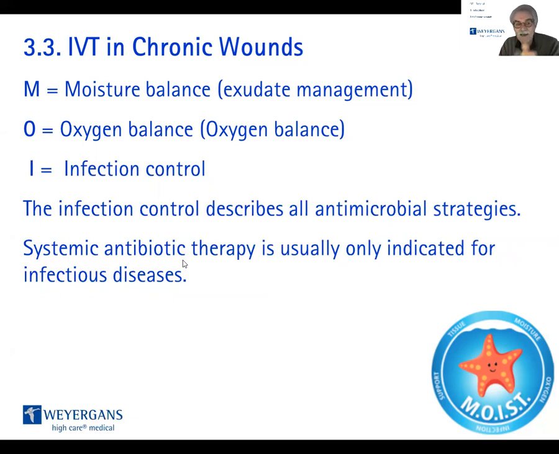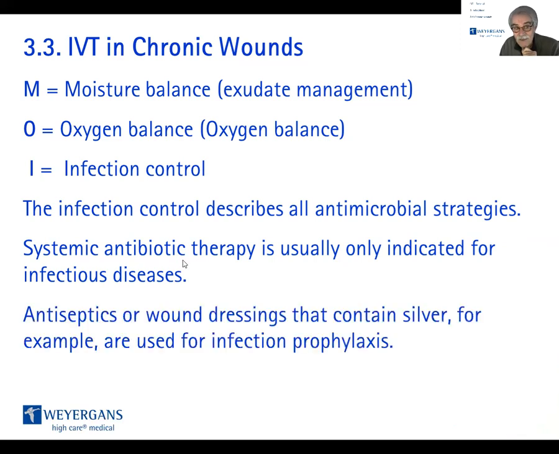Then you need the antibiotic therapy. If the wound is not infected, there is a huge risk of infection, and therefore antiseptics or wound dressings containing silver, for example, are used for infection prophylaxis as a prevention. Infection is a high risk of the chronic wound.